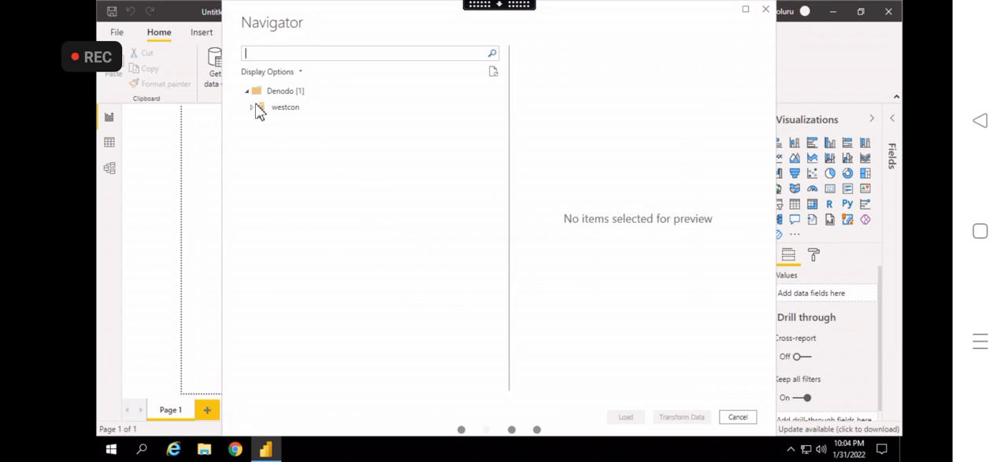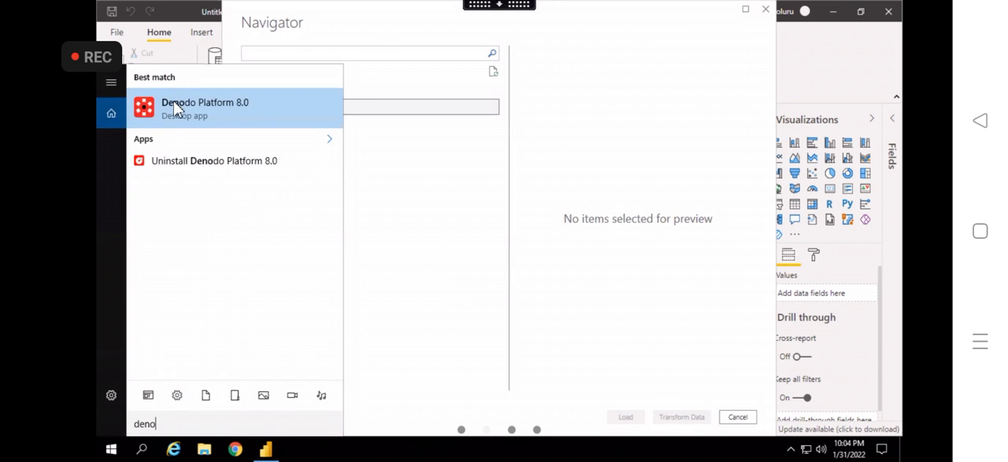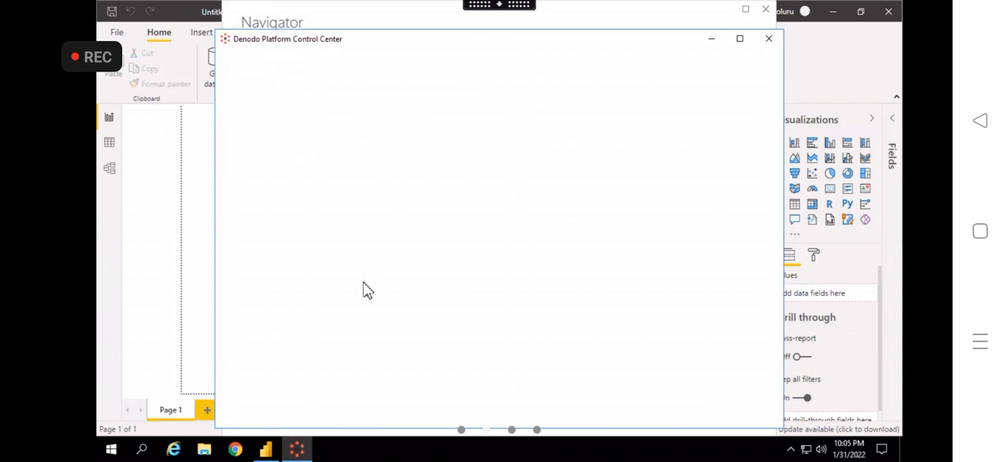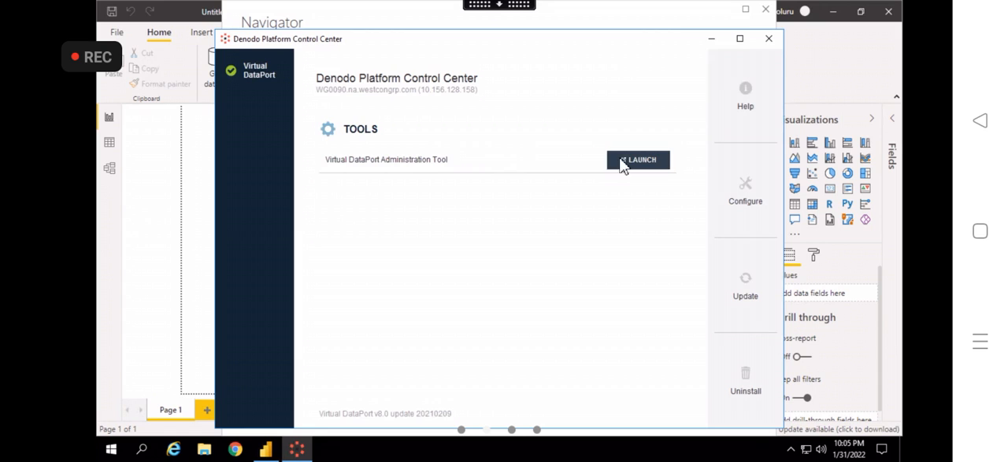Okay, this is Denodo. So I will show you how the Denodo platform looks, for your understanding. Okay, this is the Denodo platform. This is the source, which I am opening right now, right? So this is the source. The same tabs, the same folders you can see in the source. Okay, let me open it. Okay, virtual data port. Okay, launch.